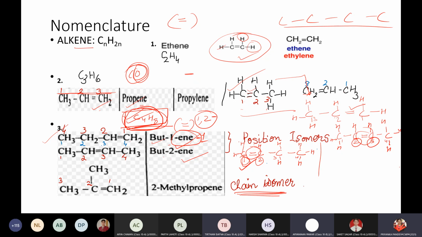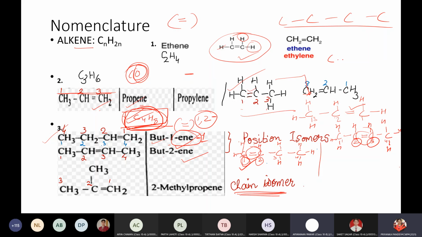Got it? No, like if the other functional group is added on the third carbon atom, and on the same side the functional group is added on the first carbon atom, then the formula is the same but the structure is different, no? The position will be changing, then it is called position isomerism.